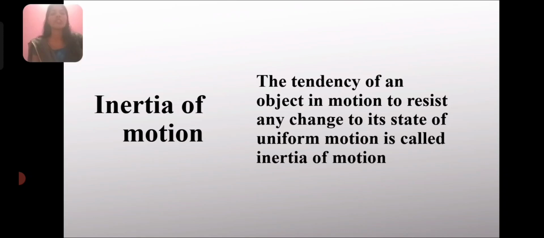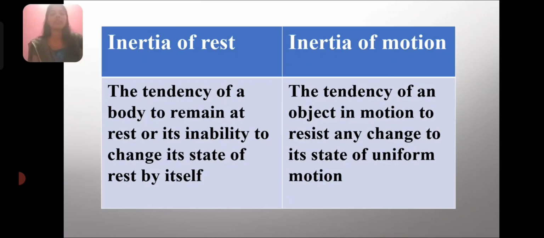So, today we have learned about inertia of rest and inertia of motion. Let's have a comparison between both. Have a look at this tabular column. Inertia of rest is the tendency of a body to remain at the state of rest or its inability to change its state of rest by itself.